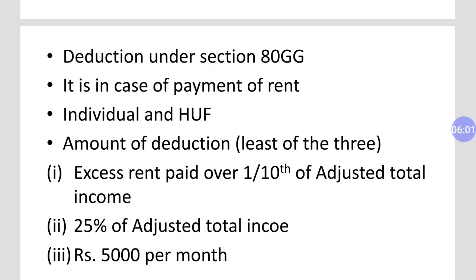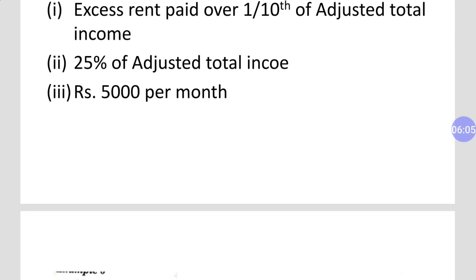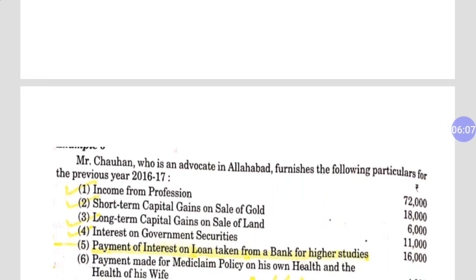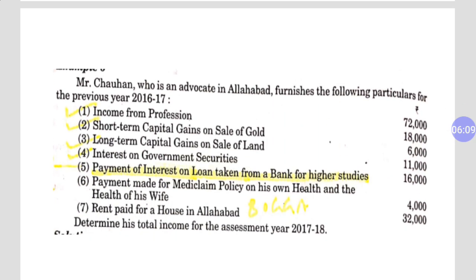Now we should take a few examples about these sections. The first example is related with section 80GG. In this question, as you can see, Mr. Chauhan, who is an advocate in Allahabad, furnished the following particulars for the previous year 16-17.